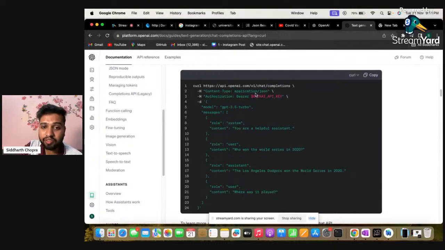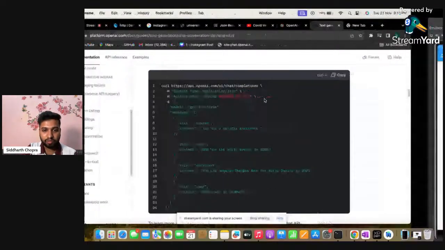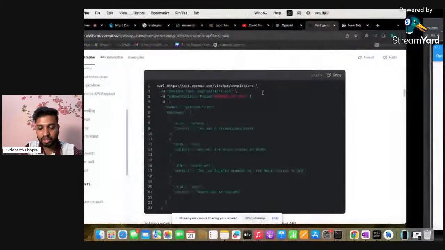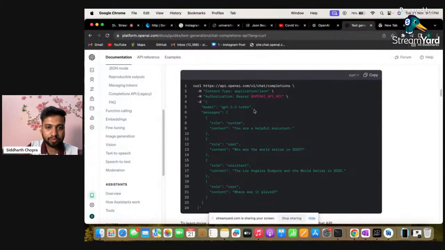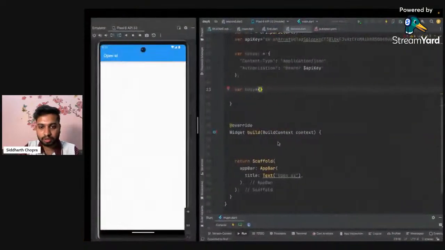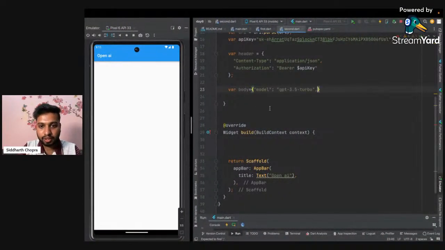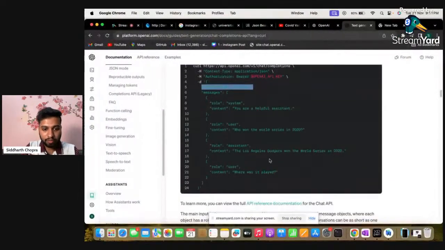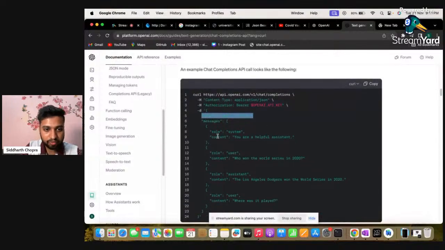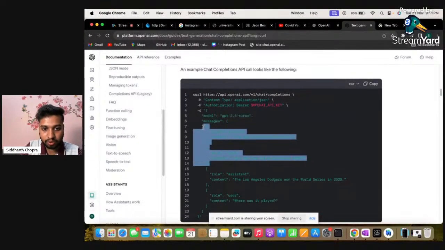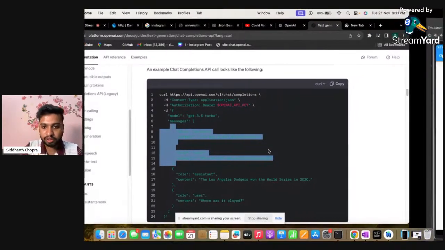As we've already defined, this is of the JSON type, so we have to encode the body inside that. Before that, I'm copying this thing, and here we have the model. I'm pasting it inside model. Apart from model, we have the messages here. So I'm typing the system message and the user message, just two messages here.